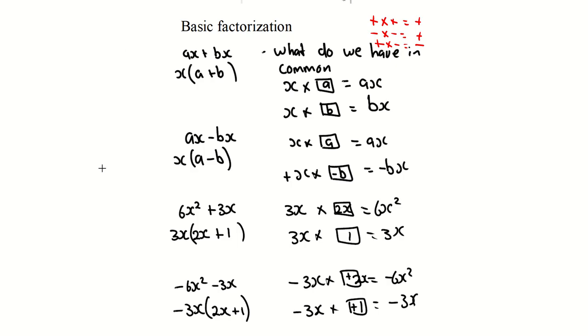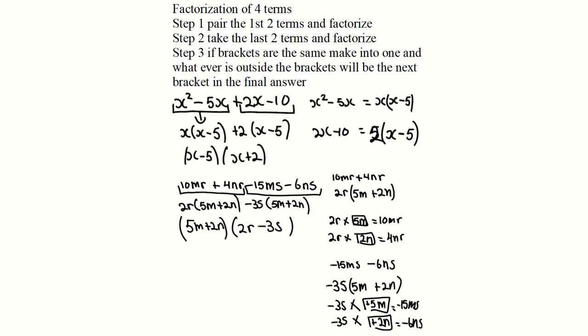Right? And that is basically basic factorization. It may not be x squared or 3x. If both of them have numbers, you ask yourself what they have in common. And when you're looking at the letters, you're looking to see which letters they have in common. Right? Whether it's x, m, p, depending on what the question is. Let's go on to, I think I went on to, factorization of 4 terms.